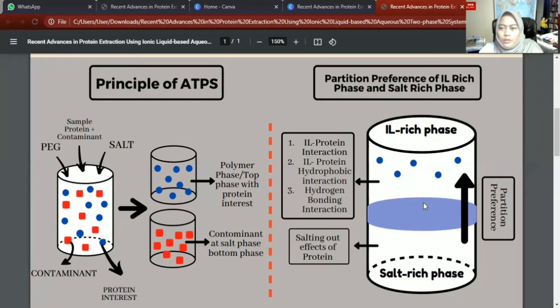There is a lot of variety of ATPS phase-forming components, and one of them is ionic liquid, which has been studied to develop more sustainable and effective separation and purification based on the ATPS technique.